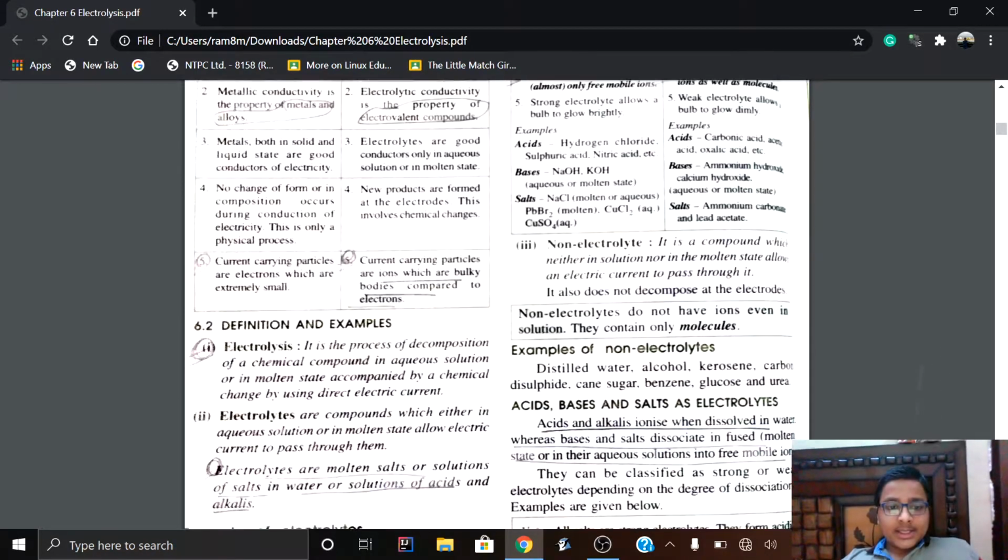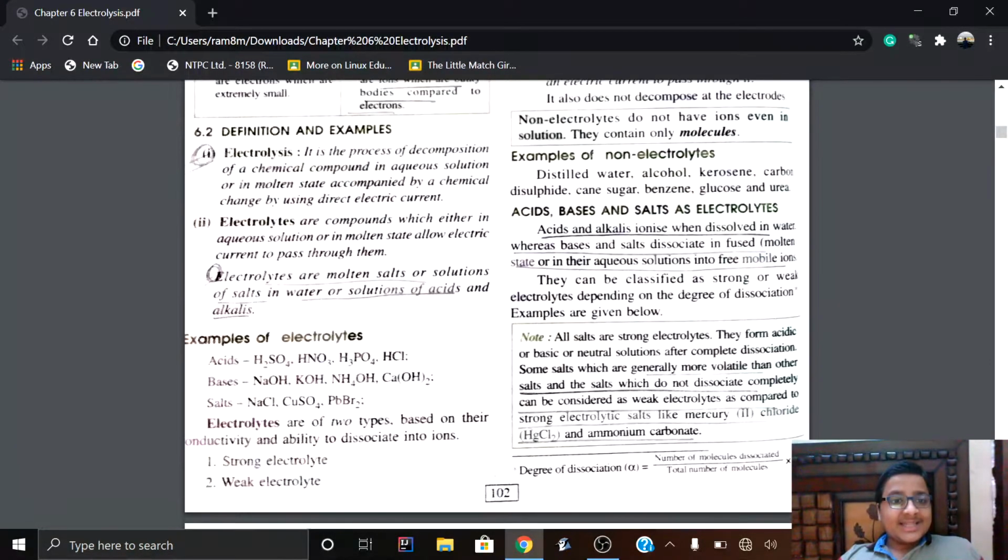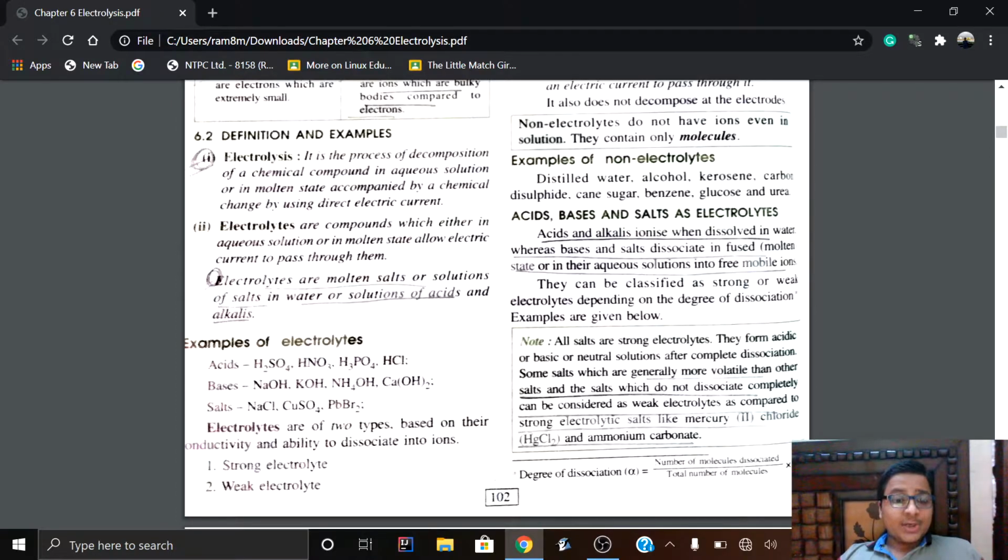Now next are the definitions and the examples, and this is in the syllabus at the topmost priority. These types of questions with definitions and examples have been asked thoroughly in the previous papers of the board. So now the definitions are electrolysis and electrolytes. Electrolysis is a process of the decomposition of a chemical compound in aqueous solution or molten state, accompanied by the use of direct electric current.